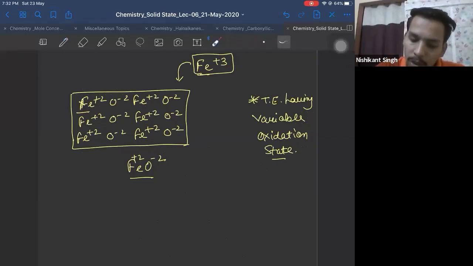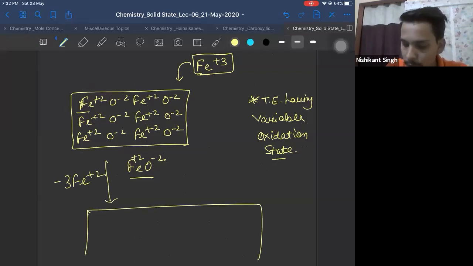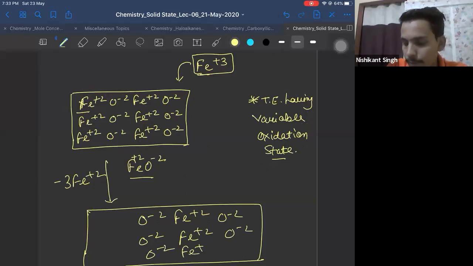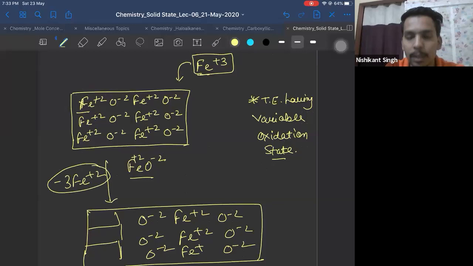So 3 Fe plus 2 will go outside, so let me write it over here, minus 3 Fe plus 2. Now 3 vacancies are created. Right? 3 Fe plus 2 goes outside.